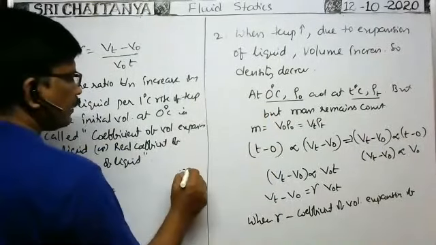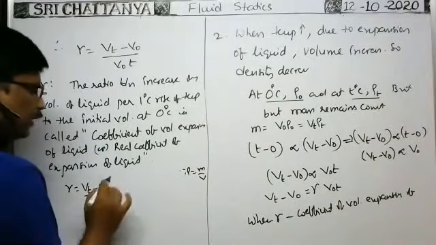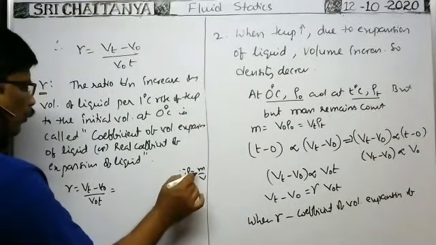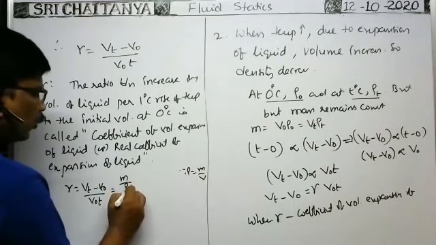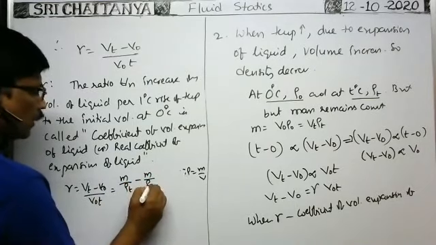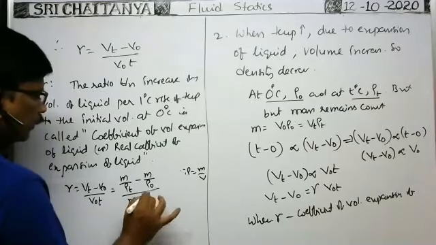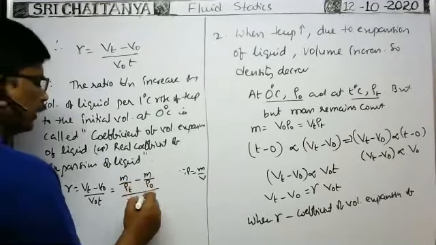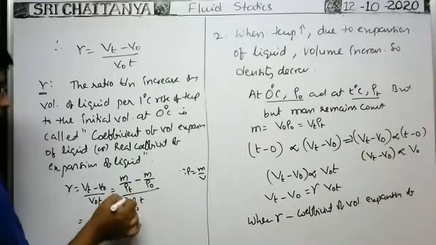Because density is equal to mass by volume, the volume at a temperature T degrees centigrade is V equal to m by density. We can write now m by rho T minus m by density at 0 degree centigrade, rho naught, by V naught, that is m by rho naught, into temperature T. So here you take m common and cancel m.